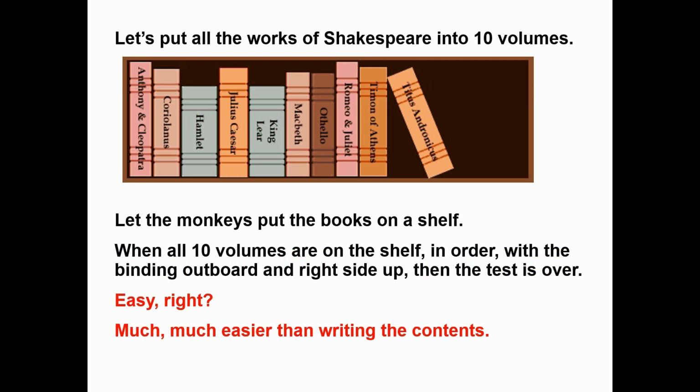If we put all the works of Shakespeare into 10 volumes, let's ask the monkeys to put the books on the shelf. When the 10 volumes are on the shelf in order, 1 through 10, with the binding outboard and the books right side up, then the test is over. That should be a lot easier, much easier than writing the contents. This is something we can do the math on.